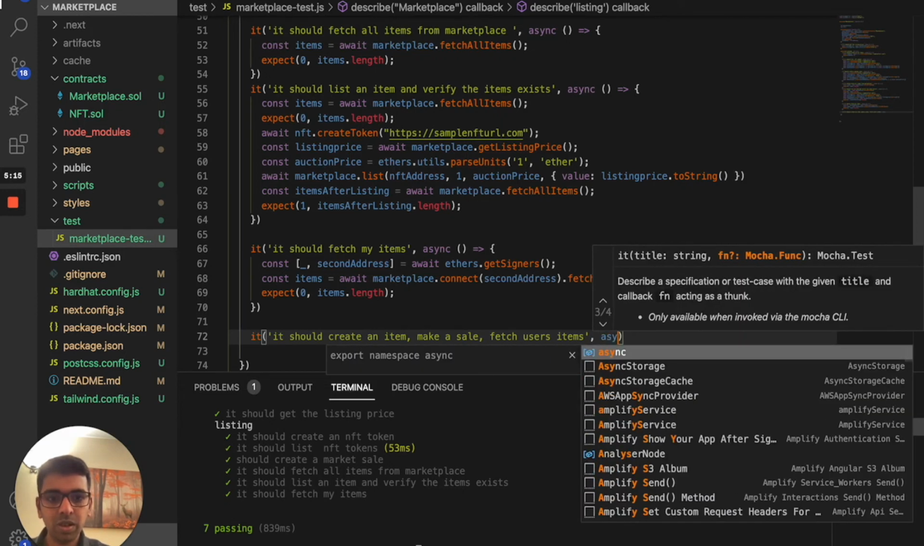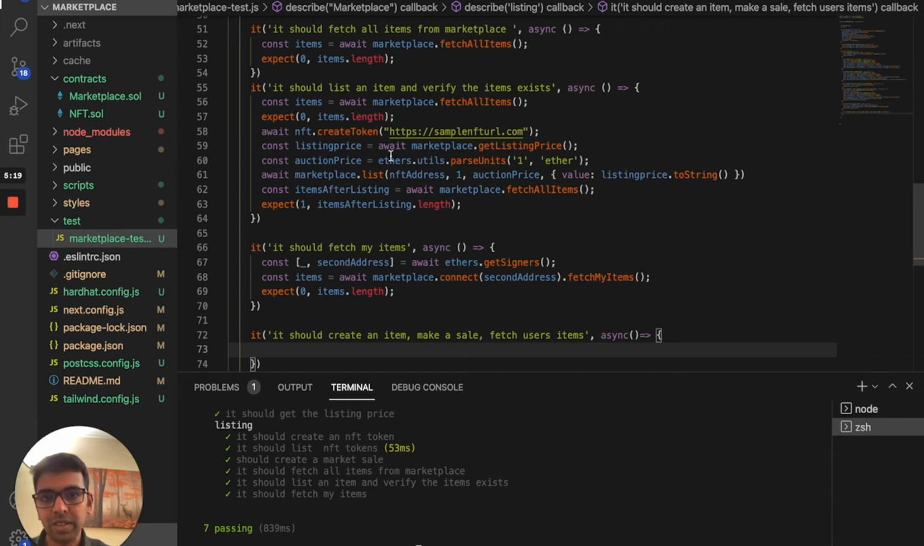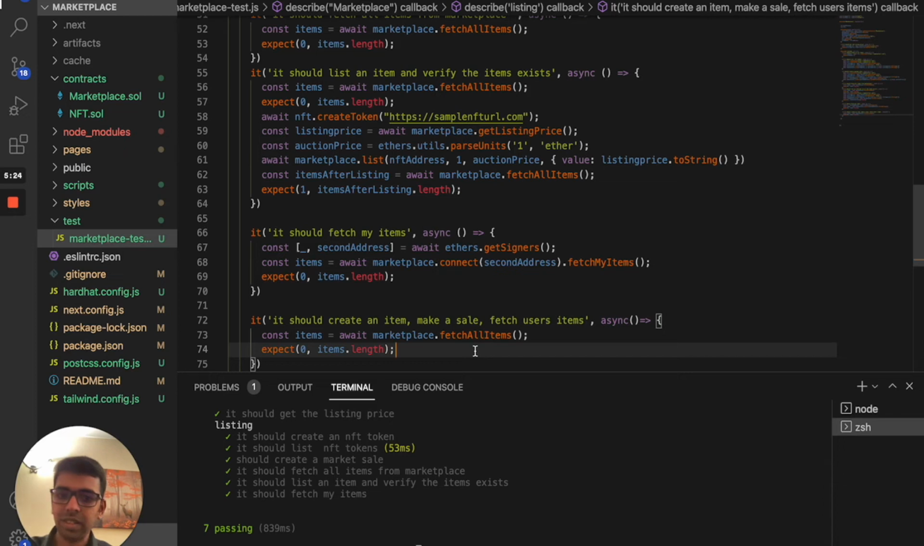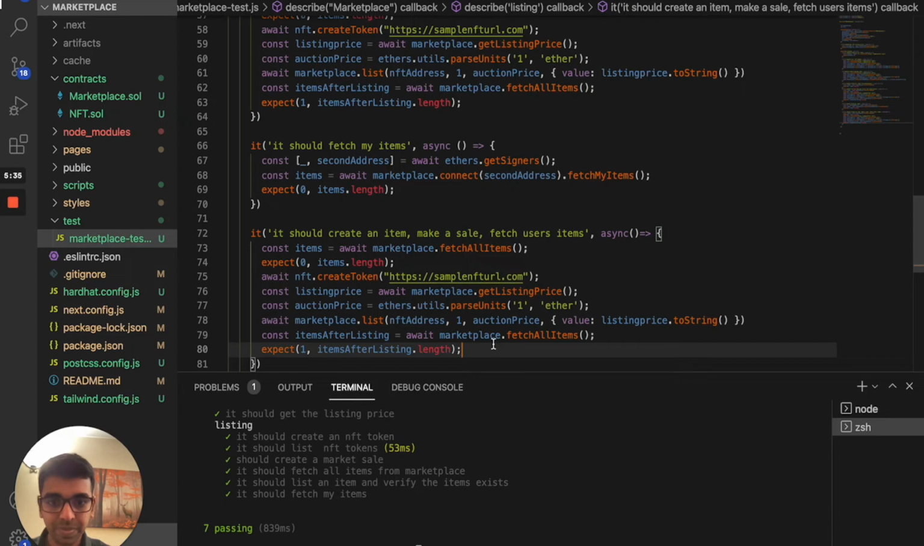So for doing all this, we need to first create an item in the marketplace. For that, initially we will go and fetch all the items in the marketplace and make sure that there is 0. And next thing, we list something in the market. So we're going to copy the same function from our previous test.